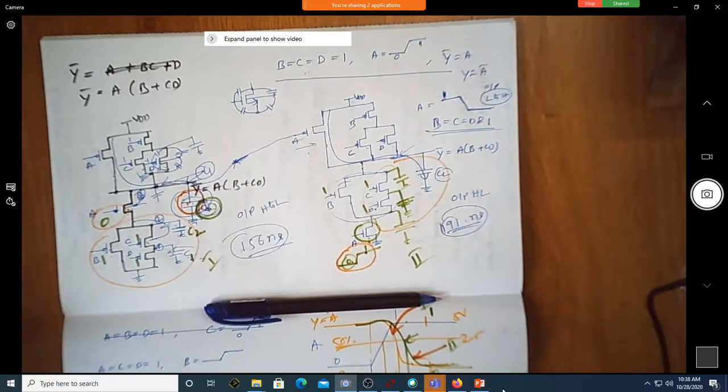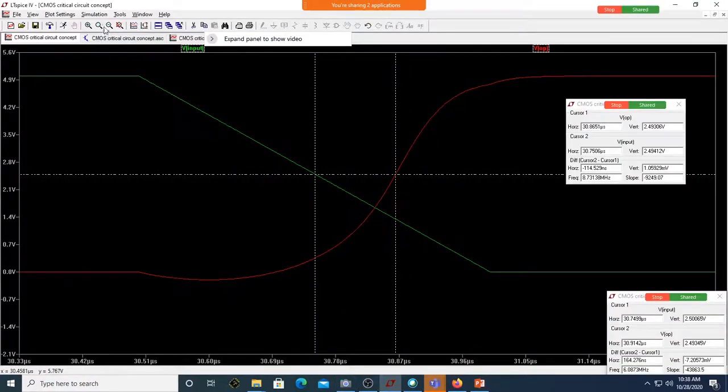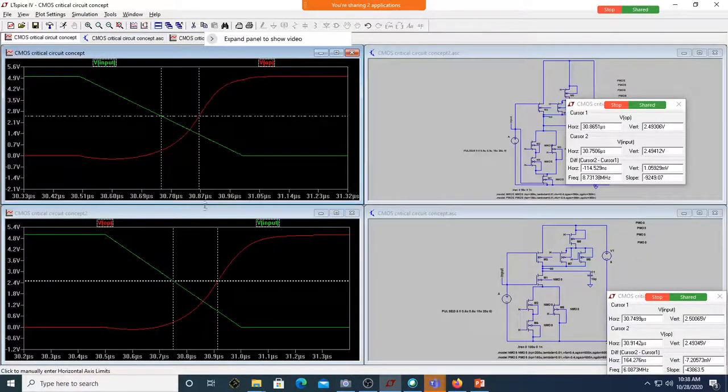So we'll just go back to that simulation and do this. What we'll do is we'll try to understand the two input NAND gate transitions.